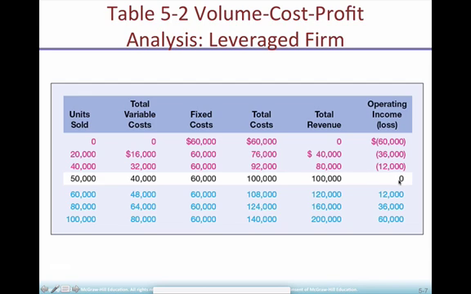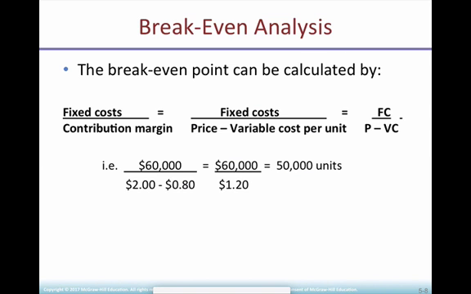So we can see here that the break-even point in units is 50,000, but let's see how we calculate that, because you are going to have to calculate this break-even point in units. The formula for break-even point in units is total fixed cost divided by contribution margin. And contribution margin is defined as price minus variable cost per unit. Now, fixed cost is given, 60,000. Remember that column that stays the same. Now we have to calculate price and variable cost per unit to be able to calculate the break-even point.